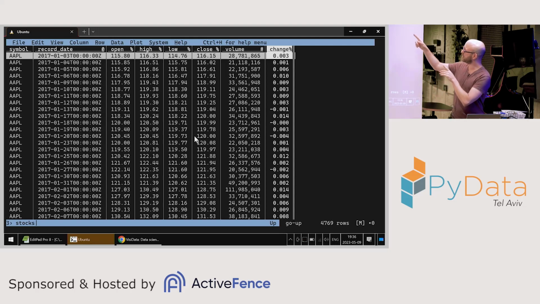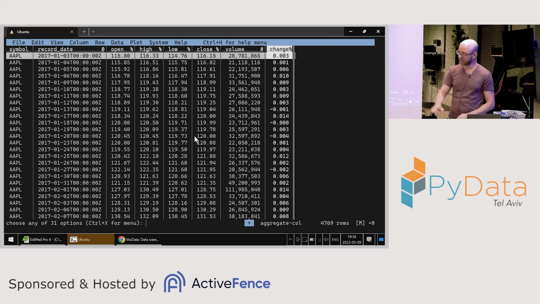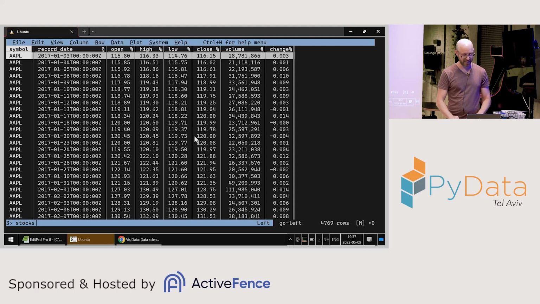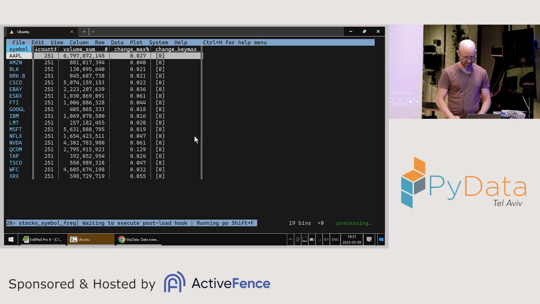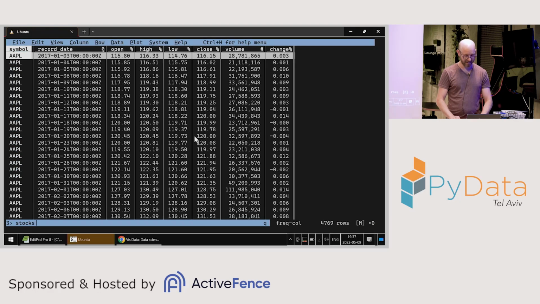So now I want to see for each day which company had the biggest change and what change there was. So I want to add an aggregator here for max, and I also want key max. Key max it's what you might call argmax. Key max gives me the key that produces the max. I think I need to set the company as a key column, I think. And then I'm going to do a frequency table on a date.